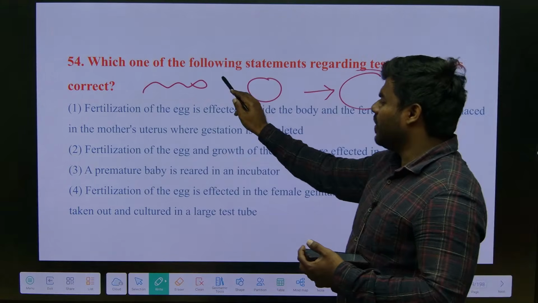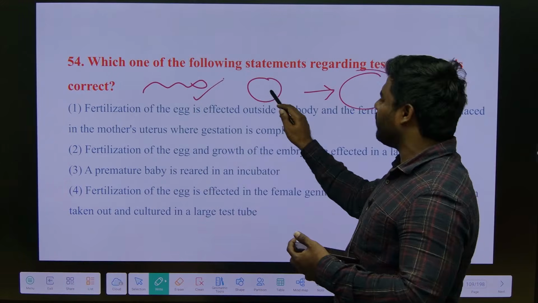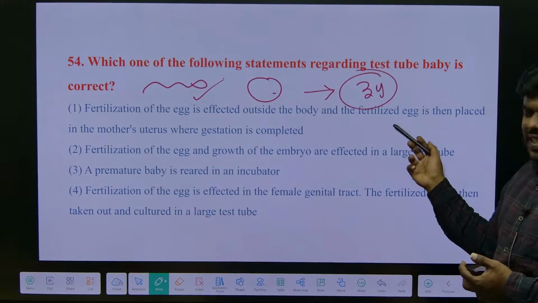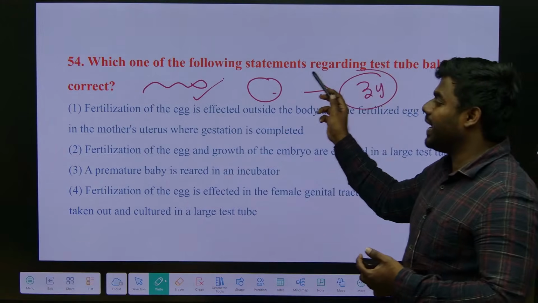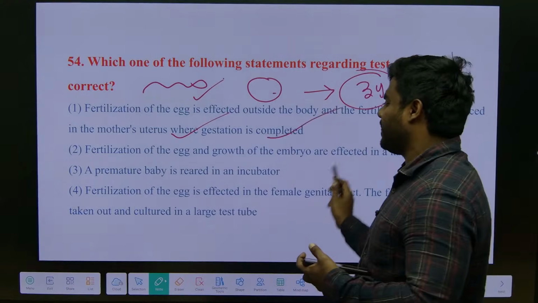Then what will we do? We will allow the sperm to become capacitated and mature, the sperm fuses with the egg, and then there is a formation of the zygote. That we are going to implant in the mother's uterus. The rest of the process is absolutely normal.